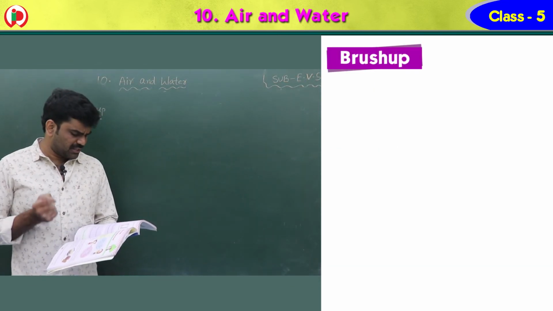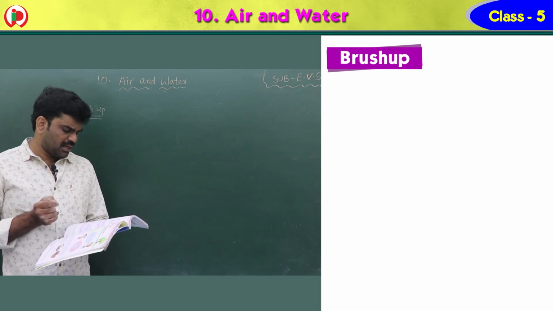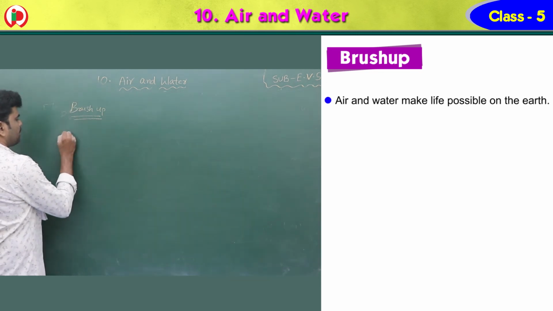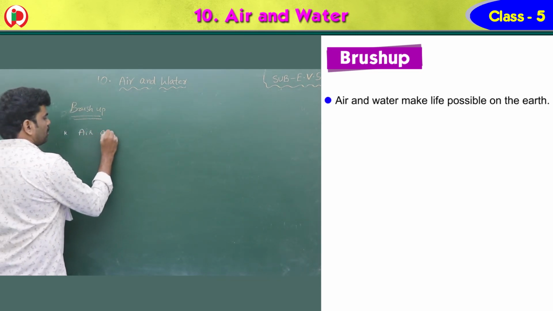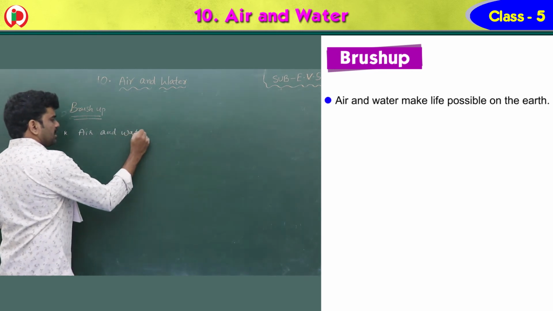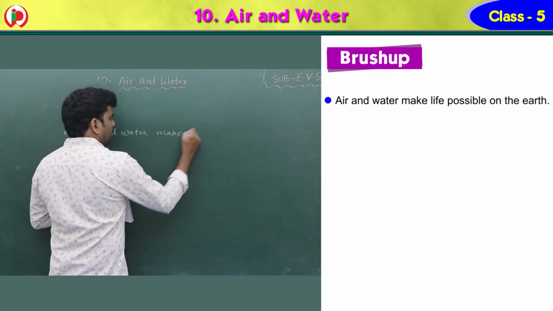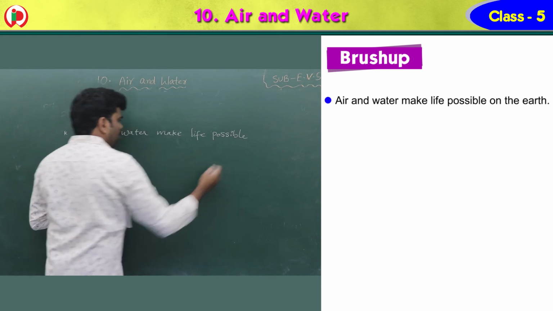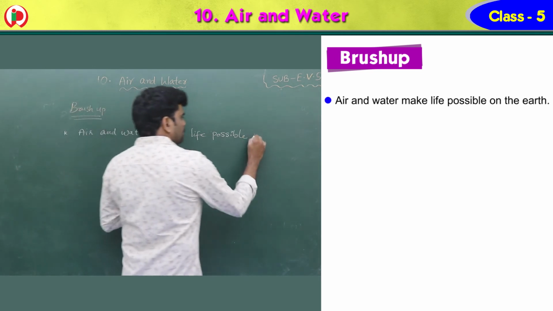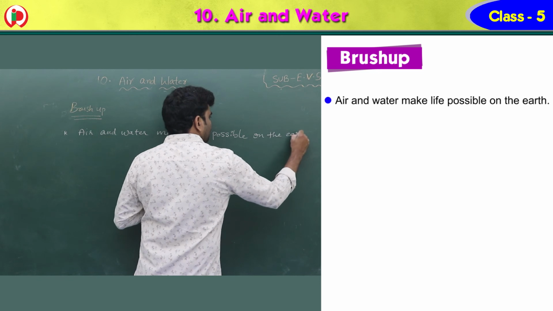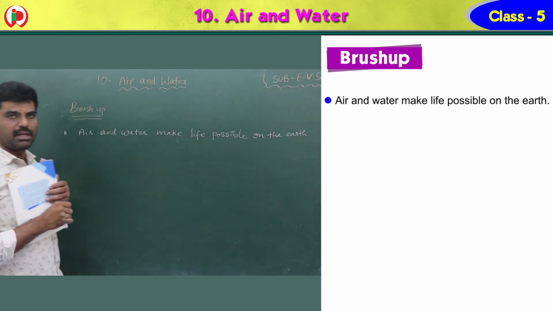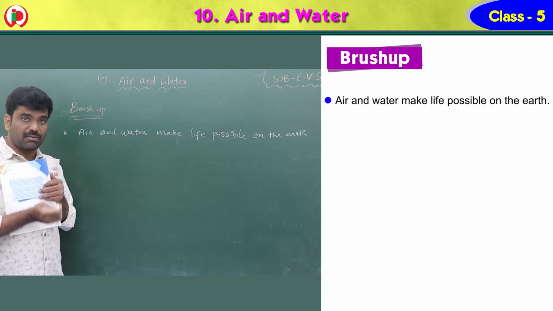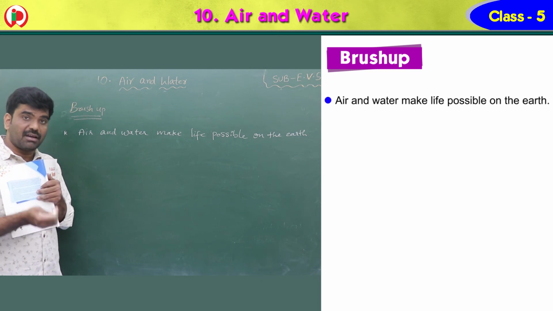Now let's brush up the lesson with 4 points. First one is air and water make life possible on earth. So what is the first point, children? Air and water make life possible on the earth. Without air and water no organism can live. Air and water are very useful. We have learned how to purify the air and the water, the uses of air, the composition of air, all this.